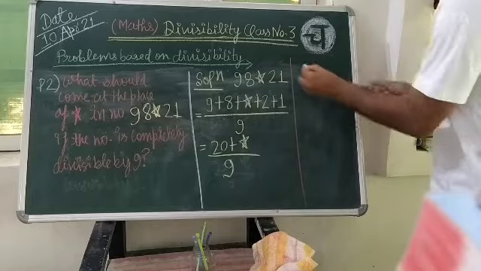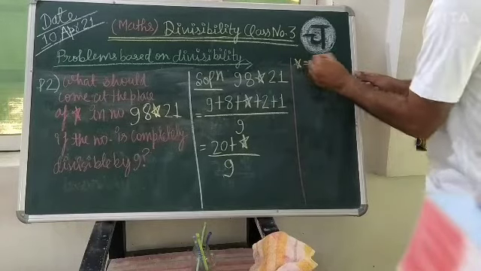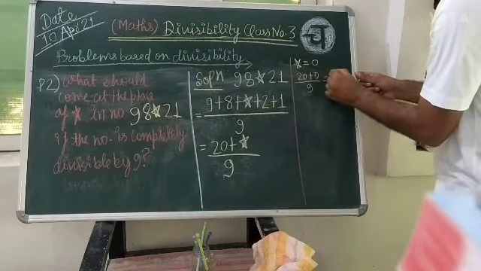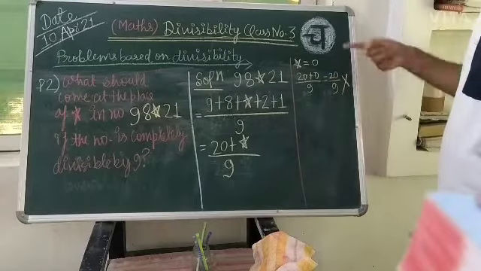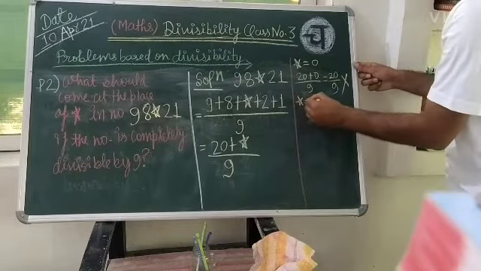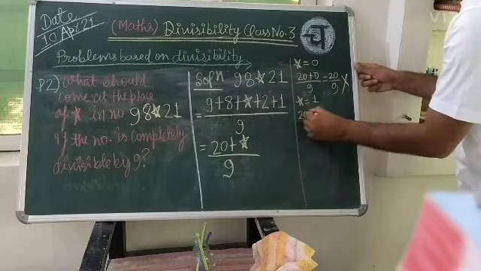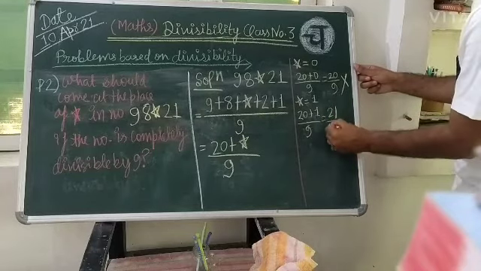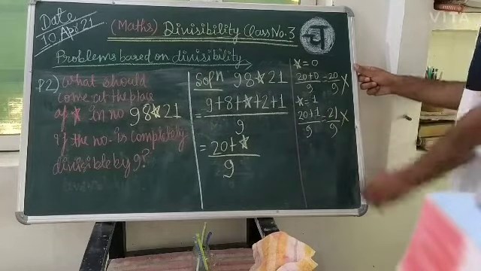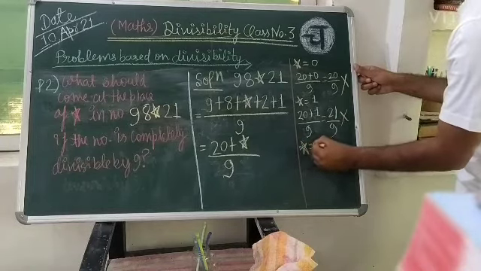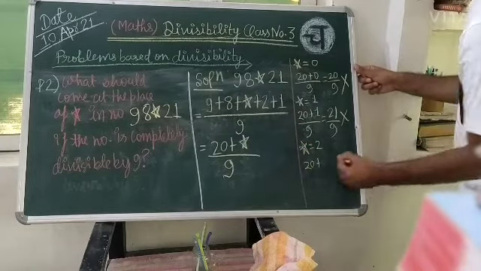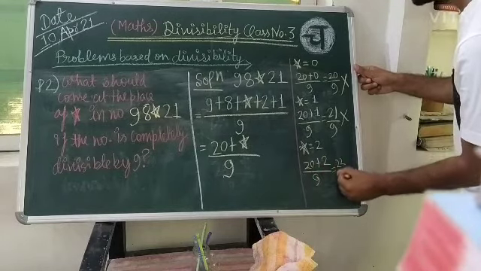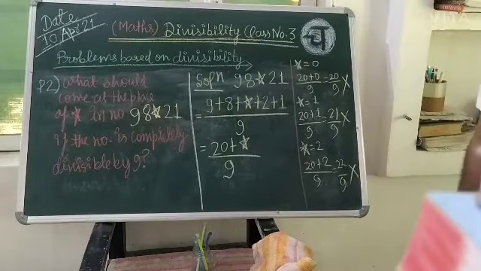You will try star equals 0. So 20 plus 0 divided by 9, 20 by 9. No, it is not divisible. Star equals 1: 20 plus 1 upon 9. This 20 plus 1 is 21, upon 9. No, it is not completely divisible. Star, if you are putting 2, so 20 plus 2 upon 9 means 22 upon 9. No, not completely divisible.